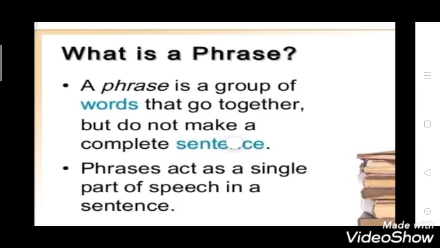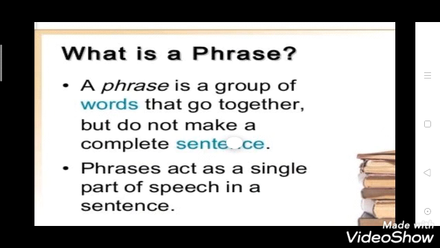Now what is a phrase? A phrase is a group of words that go together but do not make a complete sentence. Phrases act as a single part of speech in a sentence. It means a phrase is also a group of words, but it does not have a complete meaning. Like if I say "in the dark night," "walking in the rain," you are not getting any complete idea here. So phrases are also groups of words, but they don't have a complete meaning.